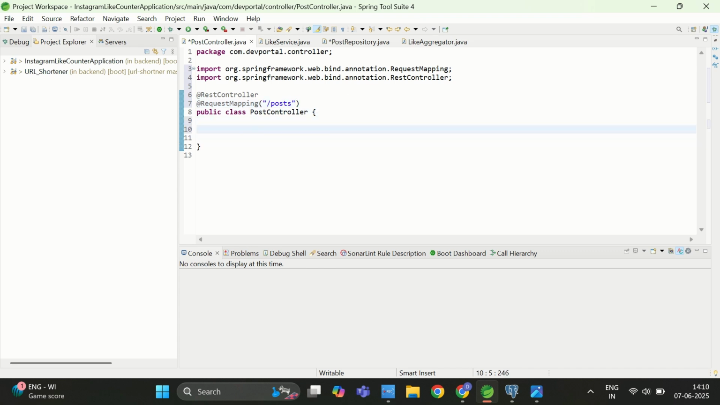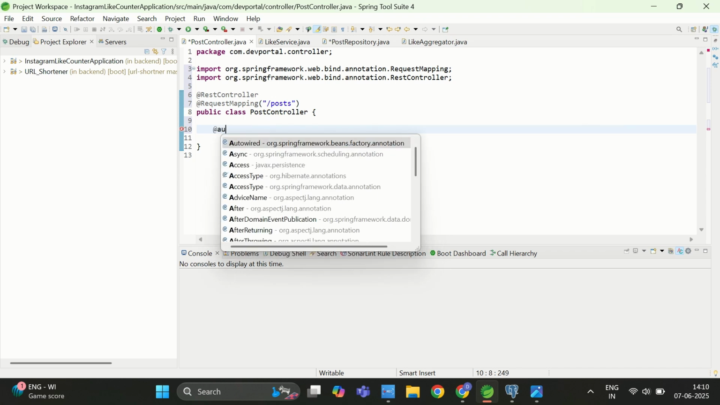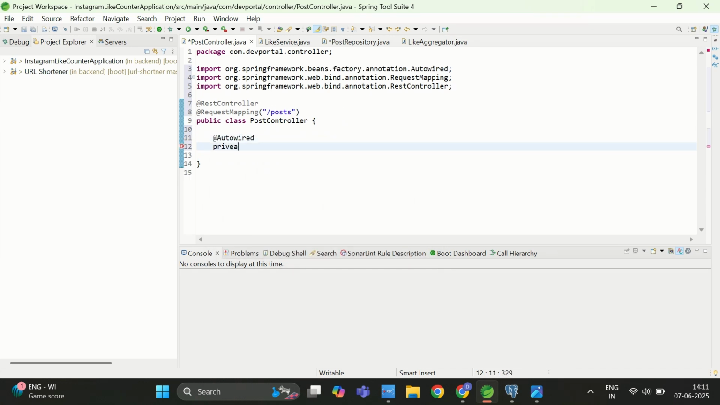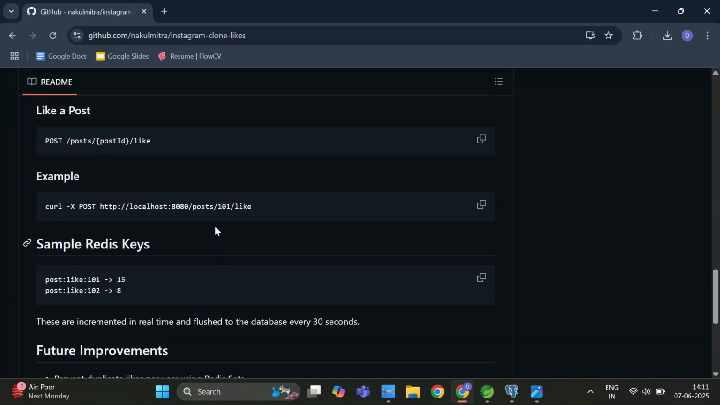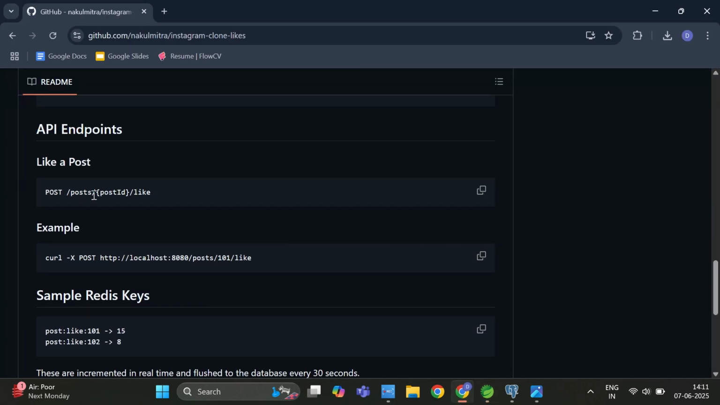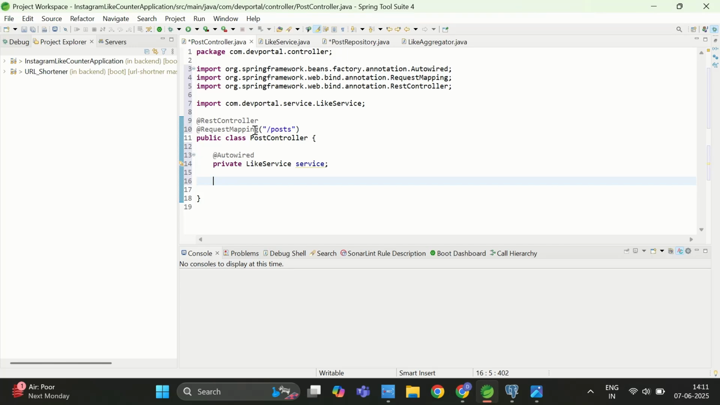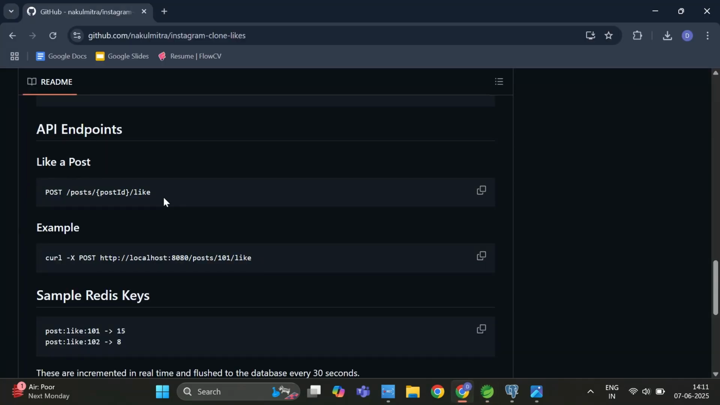service class here. So I will write autowired, and I will write private, and let me mention here like service, and let me write service. And now I will create one post API. So how will my post URL look? Post I have already included in my request mapping. After that I need to mention post ID and like. So this thing we are going to write here.